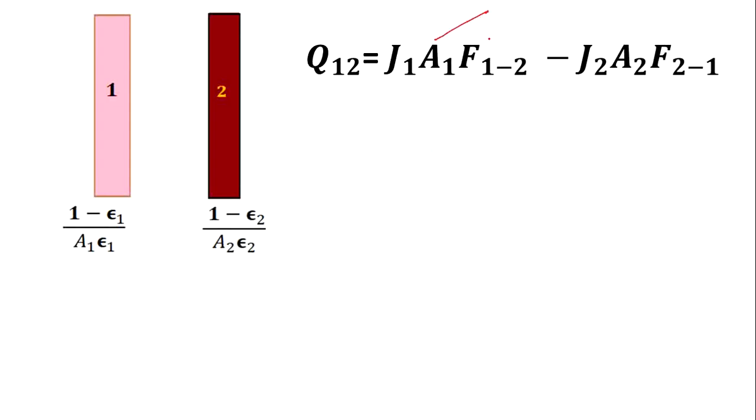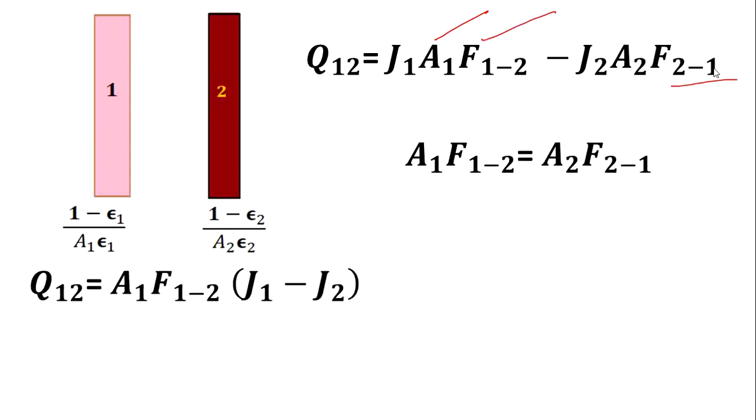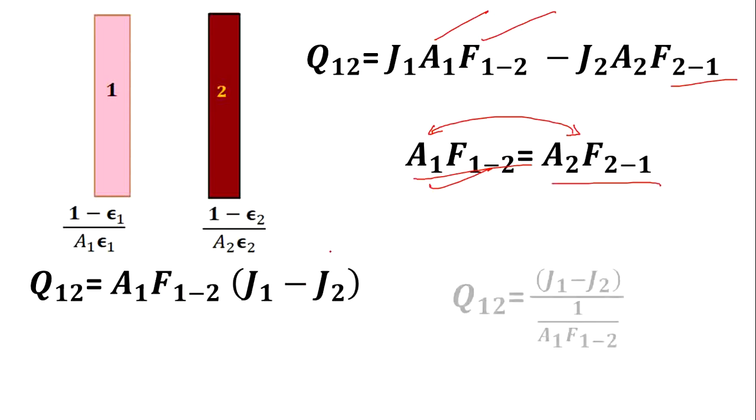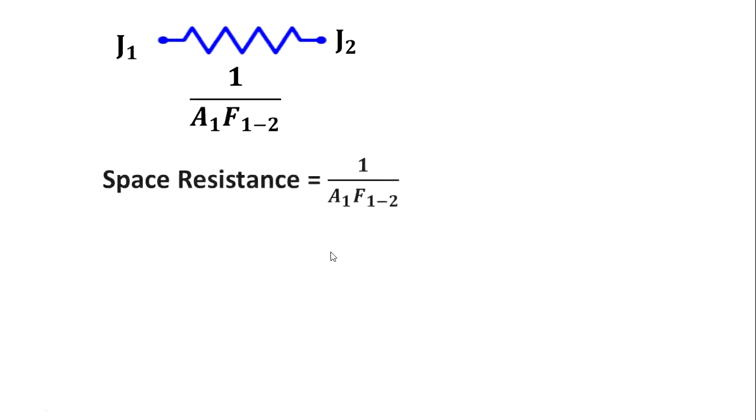Radiosity, area and shape factor. The shape factor F1 to 2 is equal to this. Area into F1 to 2 is equal to area into F2 to 1, which is available in the data handbook, by the reciprocal theorem. Q1 to 2 is equal to A1 F1 to 2 of J1 minus J2. Therefore, you can write J1 minus J2 divided by the resistance.